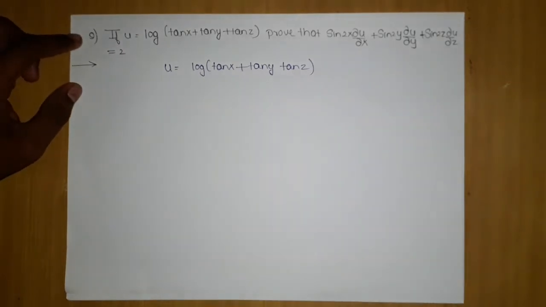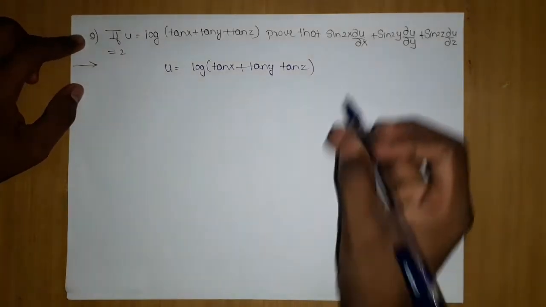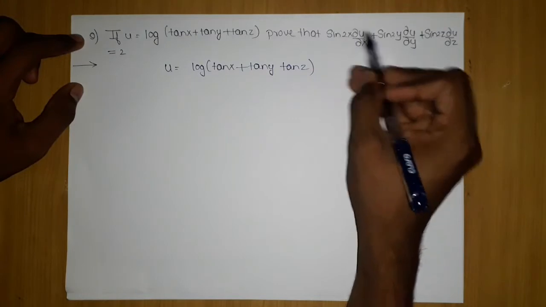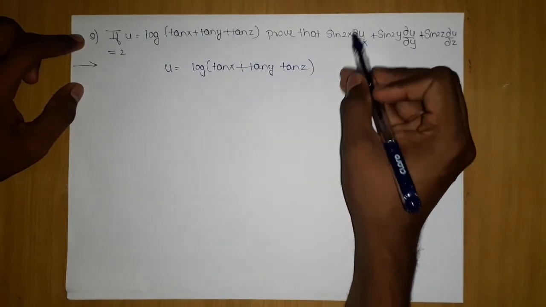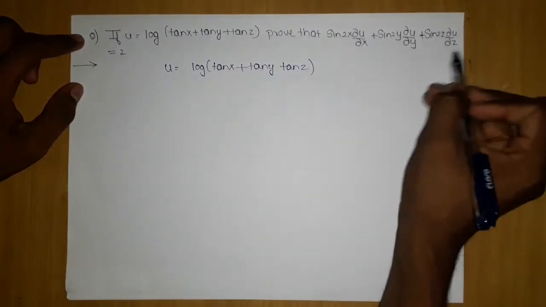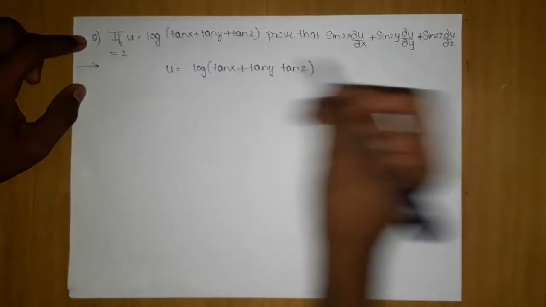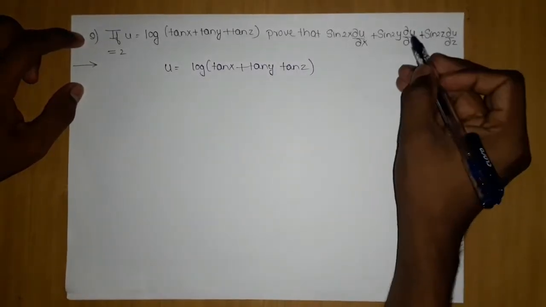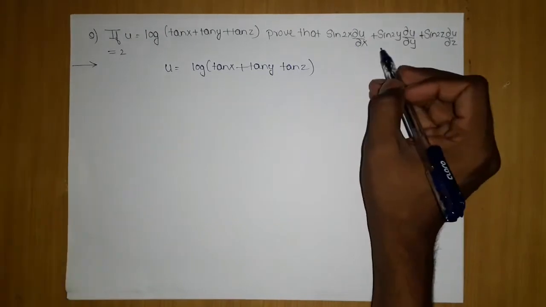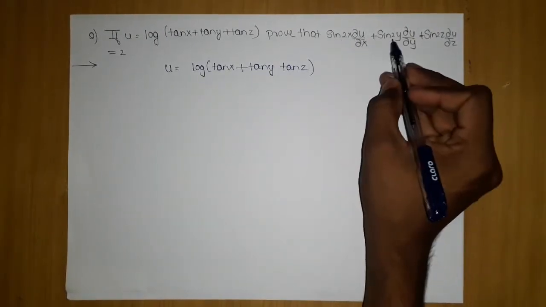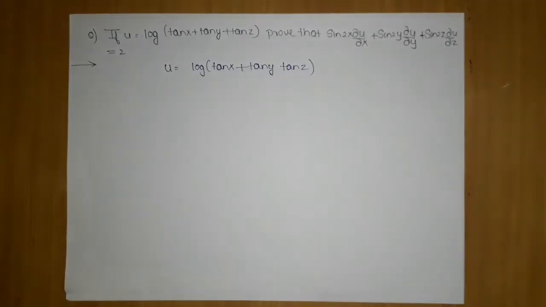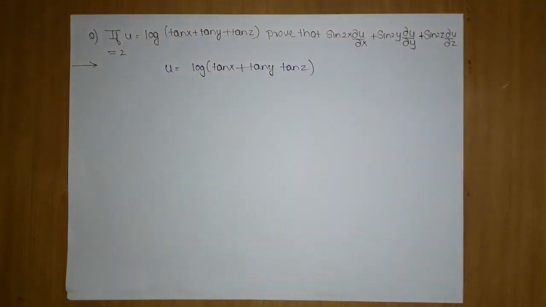In the next step, you have to observe that to prove this, you have to find dou u by dou x, dou u by dou y, dou u by dou z. So if I get dou u by dou z, dou u by dou y, dou u by dou x, then I will substitute the values and multiply them with sin 2x, sin 2y, sin 2z and get my respective proof. And we have u in x, y, z form that we want. So we are going to do partial differentiation with respect to x, y, z.